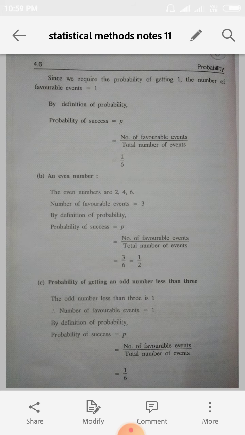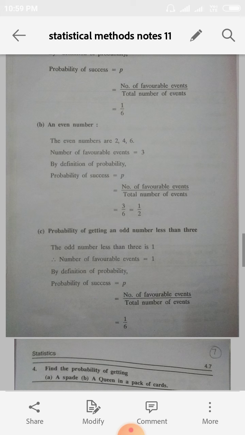And the second one, getting an even number. Out of the numbers 1, 2, 3, 4, 5, 6, what are the even numbers? 2, 4 and 6 are even numbers. So how many favorable events? 3 numbers. So favorable cases is 3, divided by total events 6. So 3 by 6 is nothing but 1 by 2. That's the answer for the second subdivision.